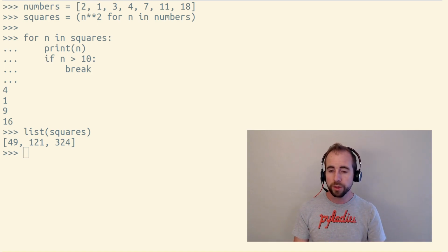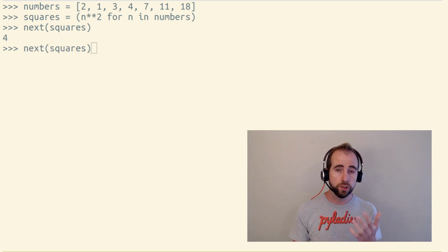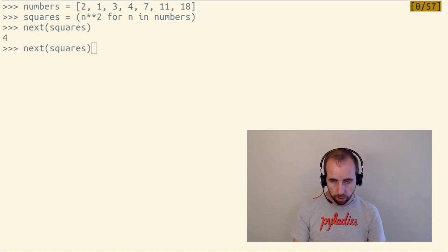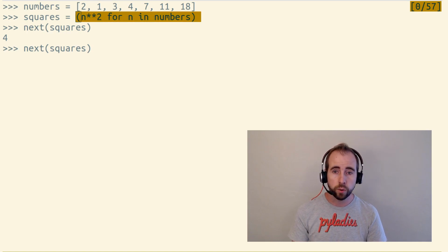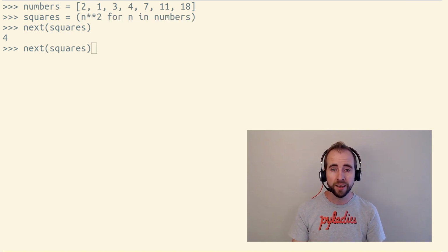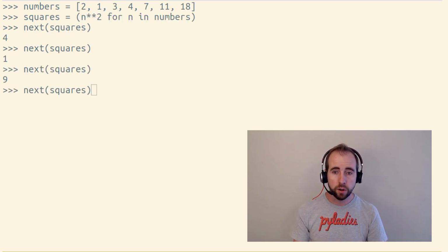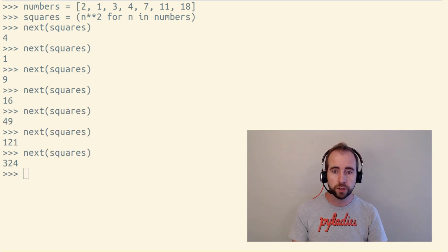There is one more thing we can do with generators though, and that is to use the built-in next function on them. Now this is a little bit unusual to see, but the next function gives us the next item in a generator. Generators keep track of where they are in the original iterable that they're looping over and which expression they need to evaluate on each item in that iterable. So as we call next on a generator repeatedly, we will get each of those items individually.